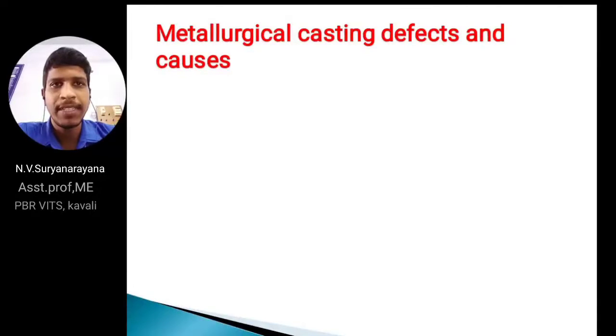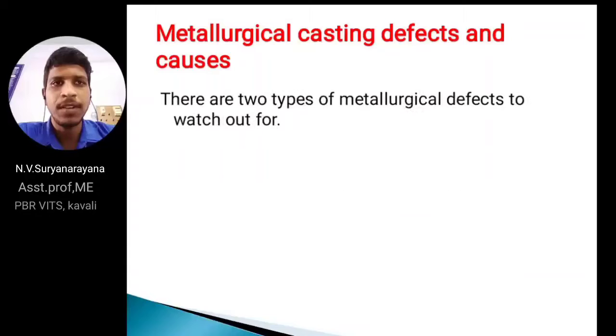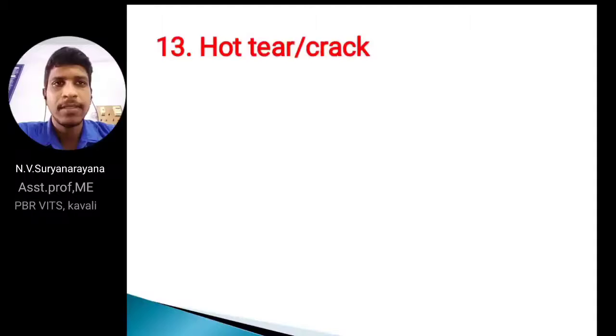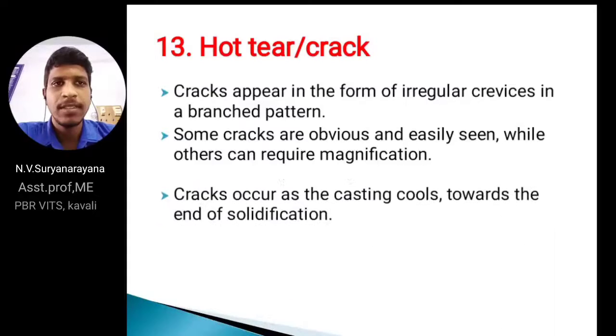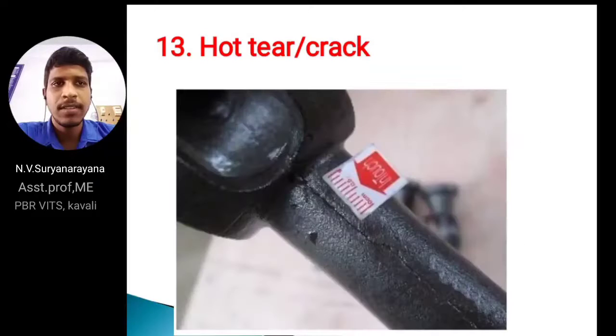Next, metallurgical casting defects. In this, we have hot tears or cracks, and hot spots. First of all, hot tear or crack. Hot tears can appear as irregular crevices of a branched pattern. That is about hot tears or cracks.